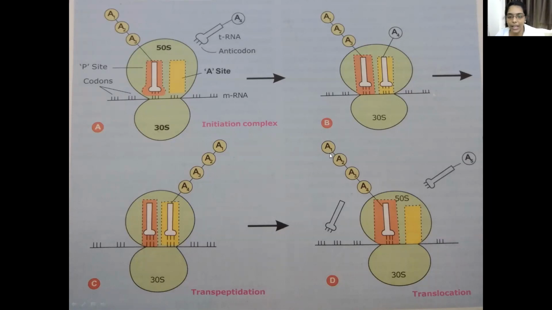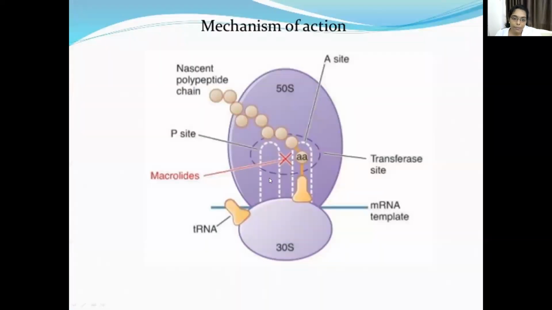So this is a normal mechanism. Now how do macrolides act? They come and bind to the P site of the 50S ribosomal subunit and prevent the translocation step from occurring. Thereby the peptidyl chain is inhibited in the middle, so protein synthesis does not occur.